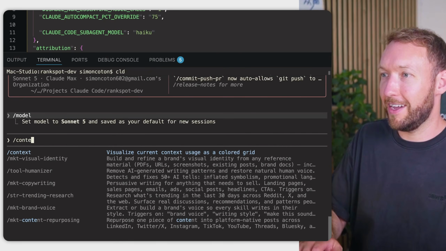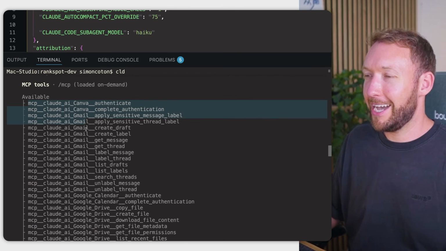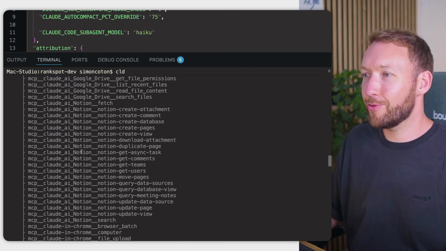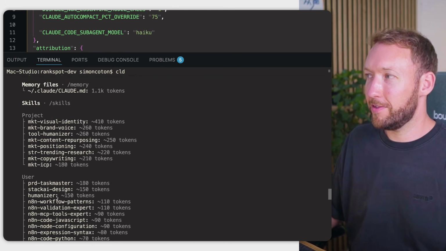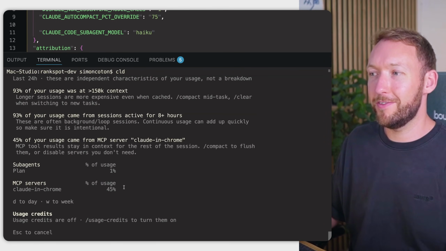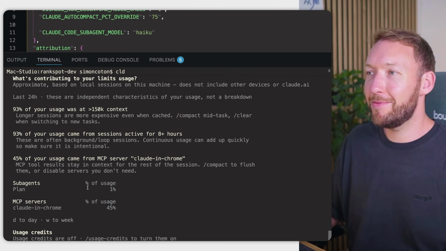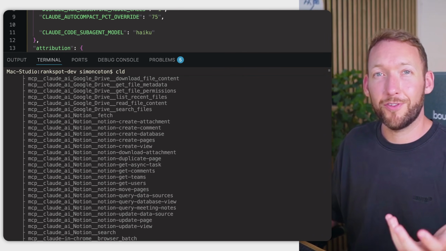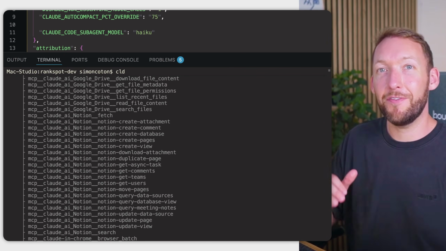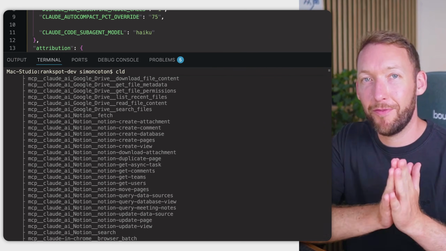And if I run context again, you'll see that we've got the Canva, the Gmail, the Google Calendar, the Google Drive, the Notion, and the Claude and Chrome MCP servers all loading in at once. Then I run usage again, and I see that Claude and Chrome is using nearly 50% of my MCP server schema space for all the token limits being loaded in. So if you've got even just 4 or 5 servers connected, that can be like 50 to 70,000 tokens of overhead before you've even done anything.